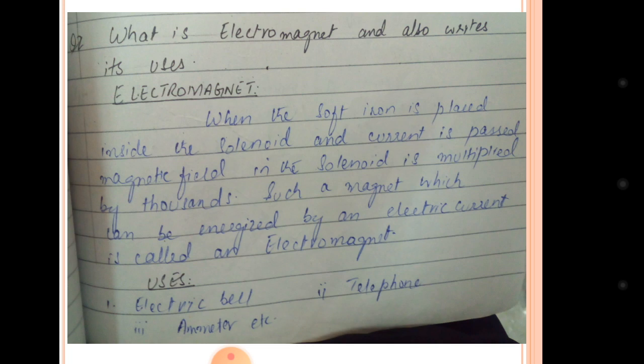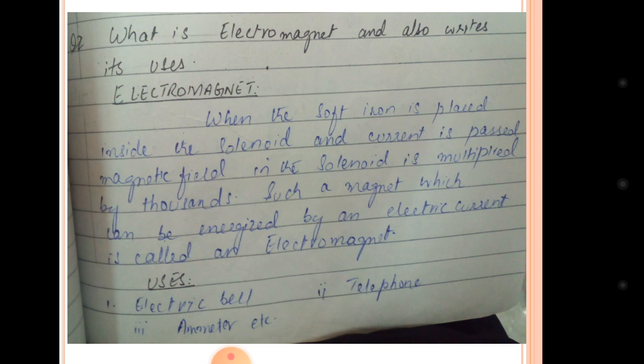The second topic is: what is an electromagnet, and also write its uses. Electro means electricity and magnet means magnet. The magnet which we can generate with the help of electricity is called an electromagnet. These magnets act as magnets only as long as the electricity keeps flowing through them. If we stop the electricity, it stops acting like a magnet. Okay, so clear that concept in your mind.